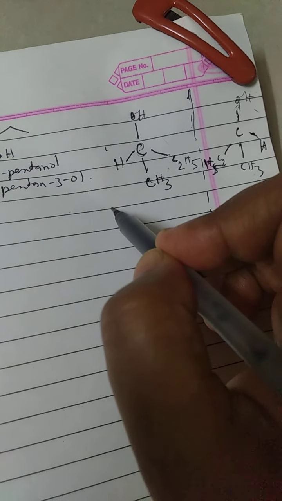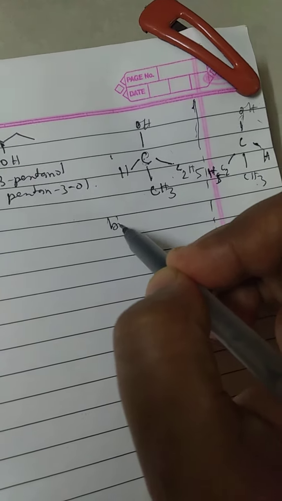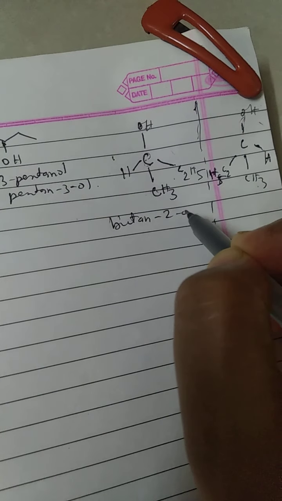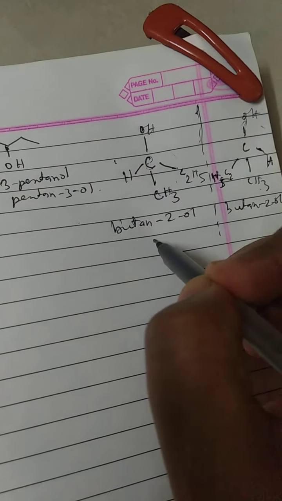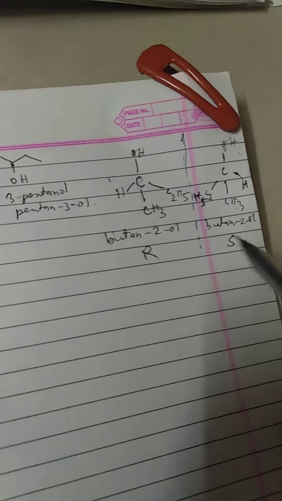That means the four groups on the carbon are different from each other. Okay, so then it is possible to have stereoisomerism. Here the compound is 1, 2, 3, 4. So it is a 4-carbon chain and the hydroxyl is on the second carbon. So it is butan-2-ol. This is also butan-2-ol, but one is R and the other is S. Okay, just like cis and trans, these are R and S.